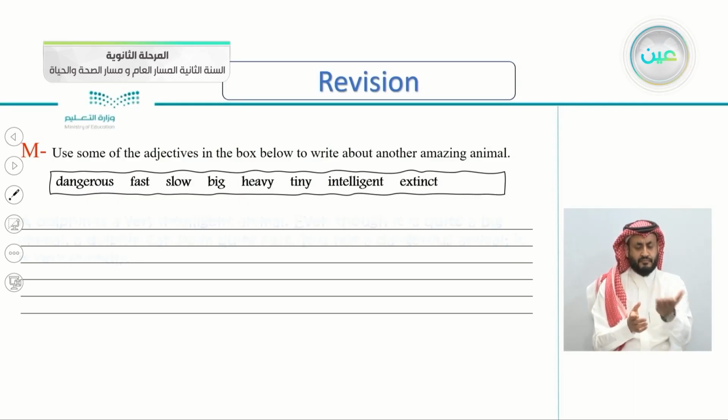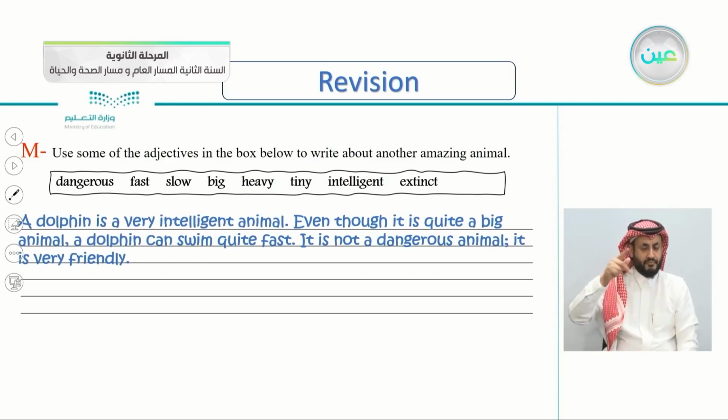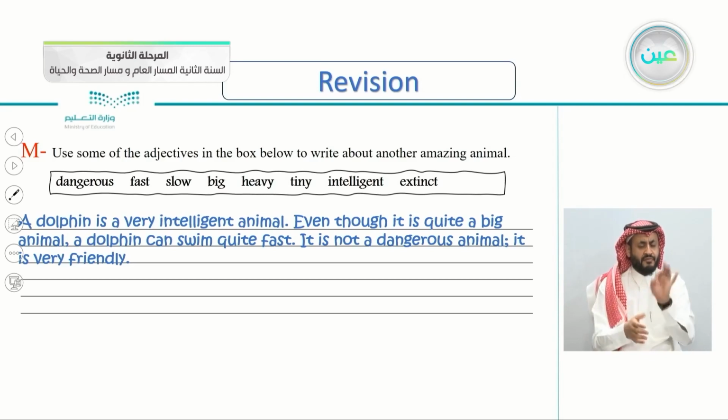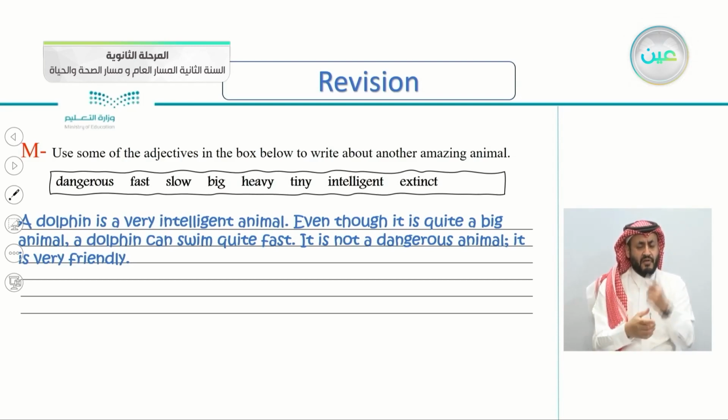For example, here I've written about dolphins. A dolphin is a very intelligent animal, even though it is quite a big animal. A dolphin can swim quite fast. So I used intelligent, big, and fast. It is not a dangerous animal. It is very friendly. So you can use any of these adjectives to write 2, 3, or 4 lines about any animal that you choose. And of course, I chose the dolphin. You can choose any animal: the bear, the falcon, the panda, the polar bear, or any other animal.